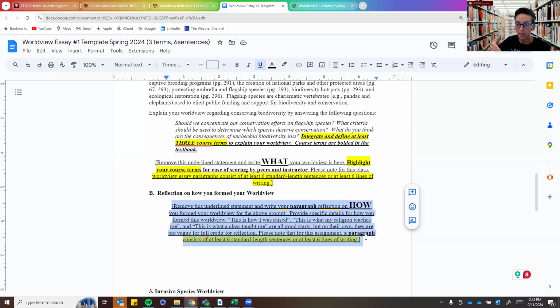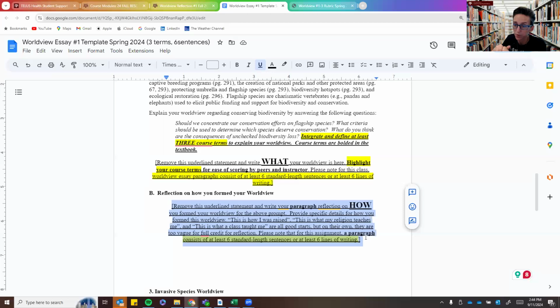But don't tell me what your worldview is in the second paragraph. That is the common mistake. Students will start writing, I formed my worldview from a class that I took. And in this class, we learned about invasive species. And now I believe that invasive species, this, that, and the other. Do not write, I think, in my opinion, we should. All of those things are explanations of what your worldview is. Don't do that in the second paragraph. Do not explain what your worldview is in the second paragraph.